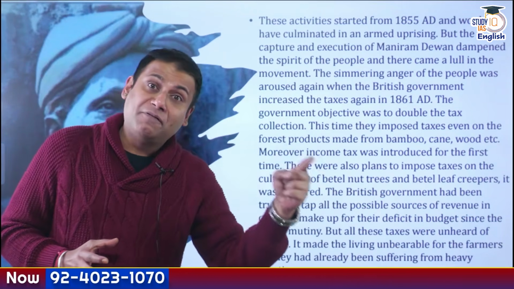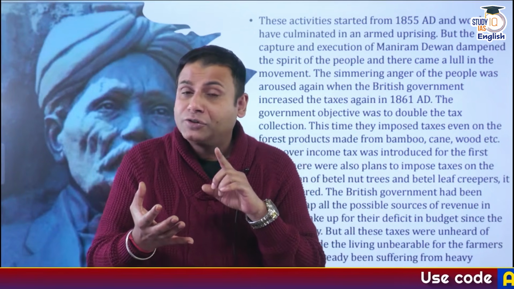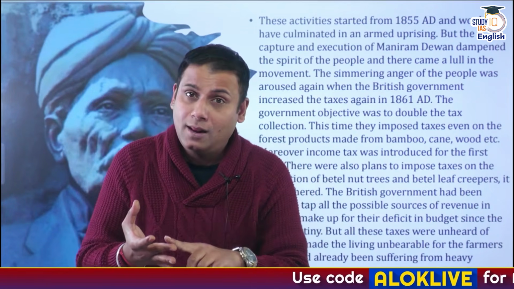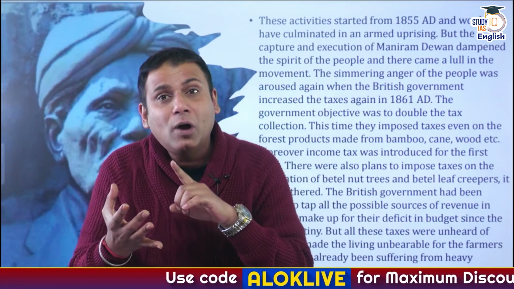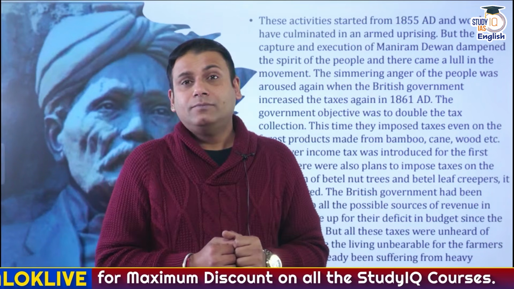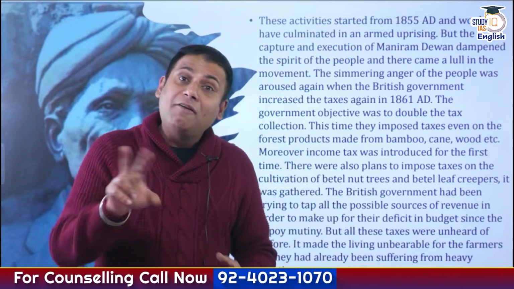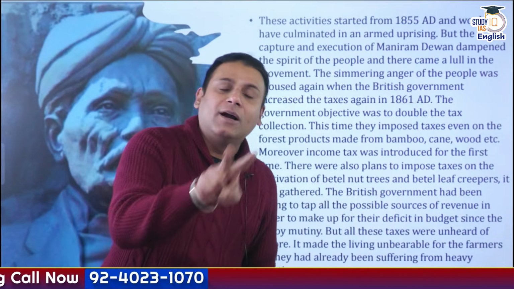Britishers came up with fresh taxes: you have to pay taxes on forest produce such as bamboo, wood, and cane. Apart from this, you also have to pay taxes for betel leaves and betel nuts. And in 1861, they came up with income tax, and the people of India were completely new to this. Apart from this, they stopped poppy cultivation.